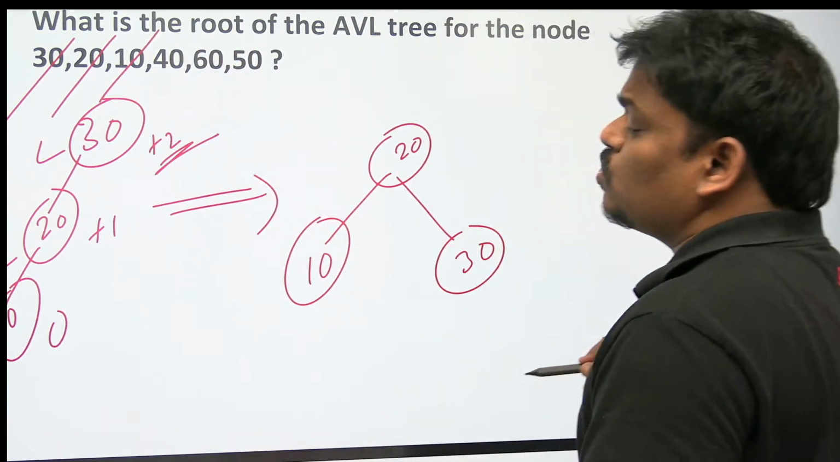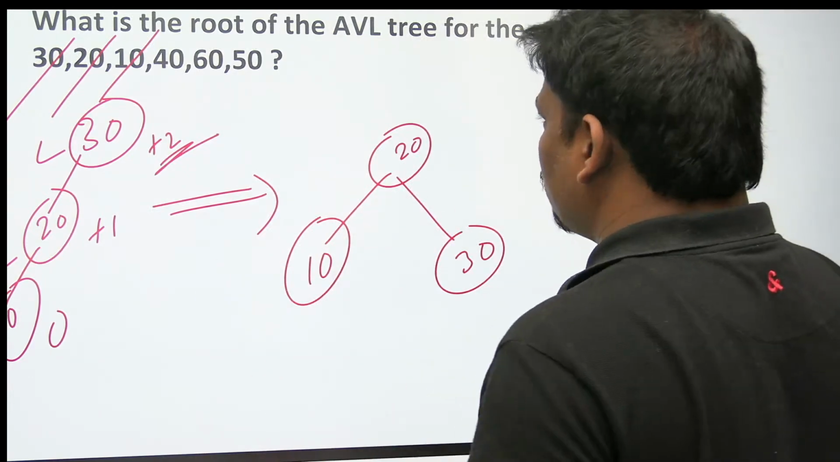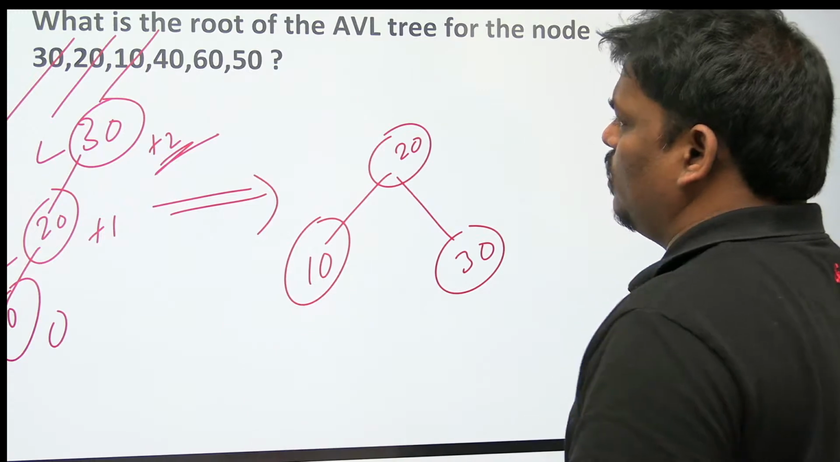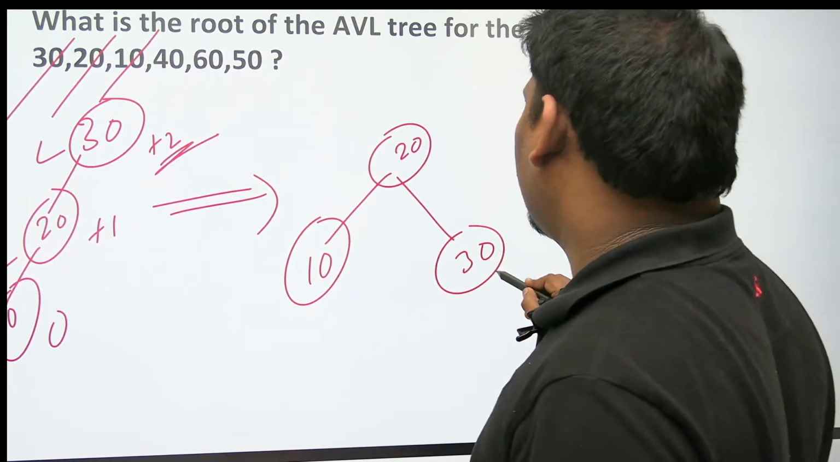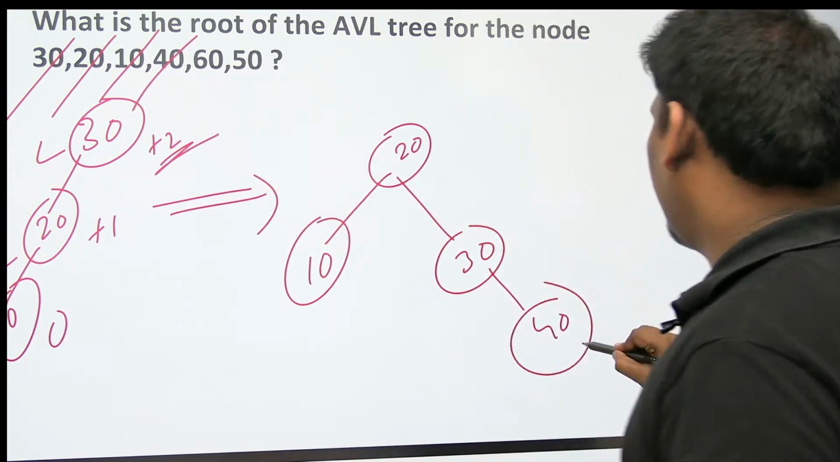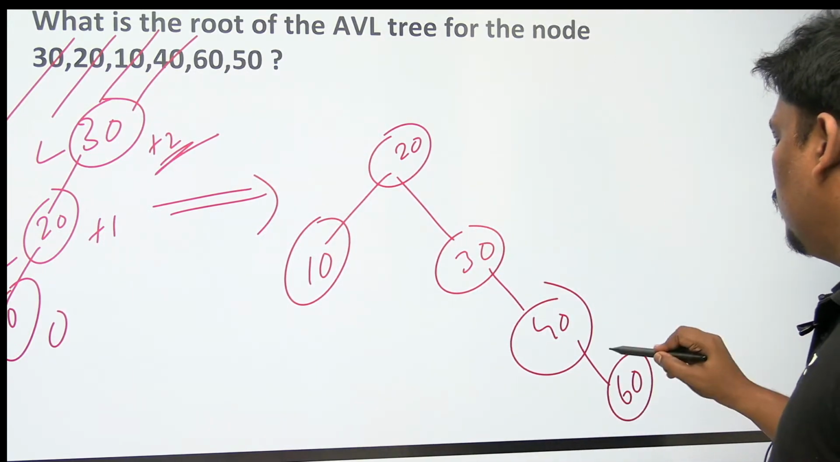Next one. So what happened? He is not asking how many rotations either. No need to count. In the last diagram, what will be the root? Let's check. Next 40 is coming. 40 will be here, no problem. Next 60 is coming, here. Is there any problem? Let's check.